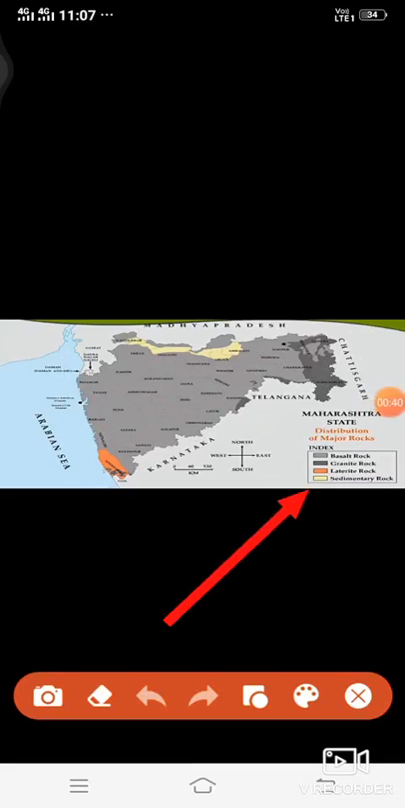Okay, so the index is here, children. If you look, the basalt rock is grey. Granite is a little dark grey, laterite is orange, and in your textbook it is brown. And sedimentary rock is yellow. So we have to find the other rocks.